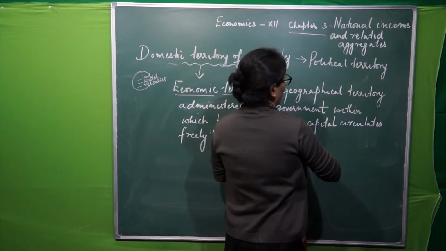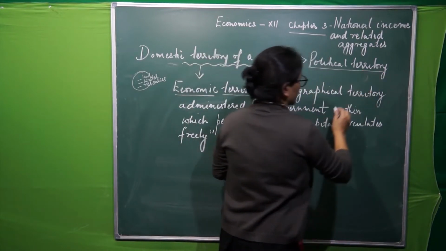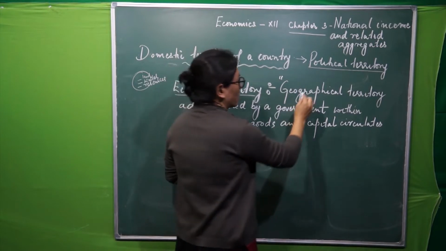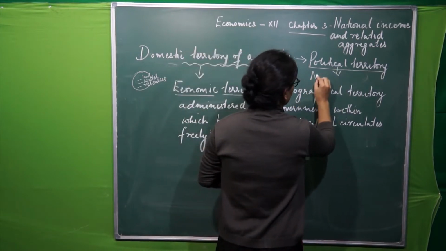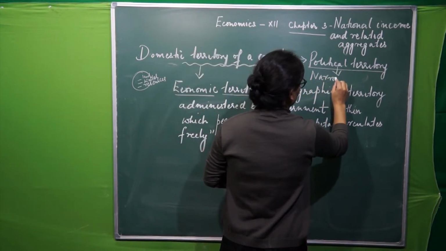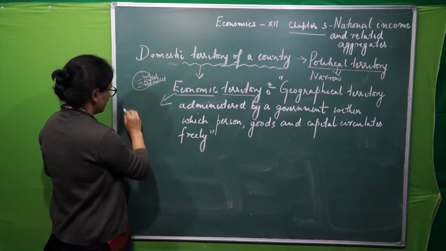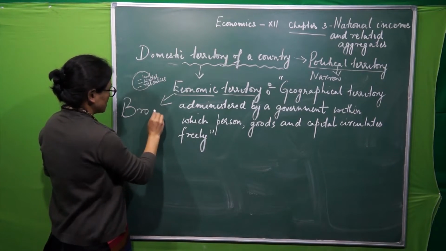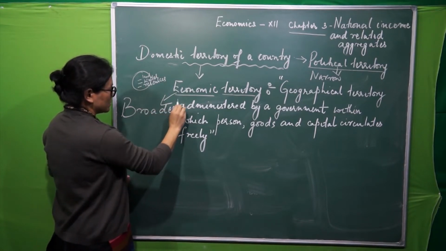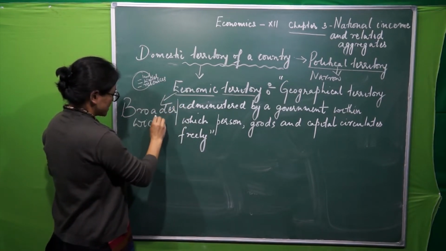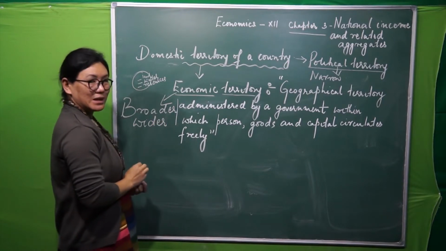This political territory is a narrow concept. Whereas this will become a broader or wider concept in economics.